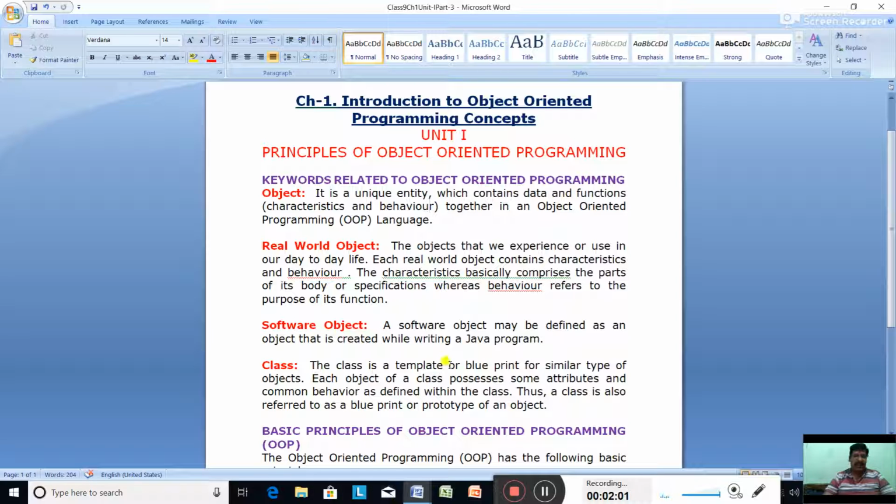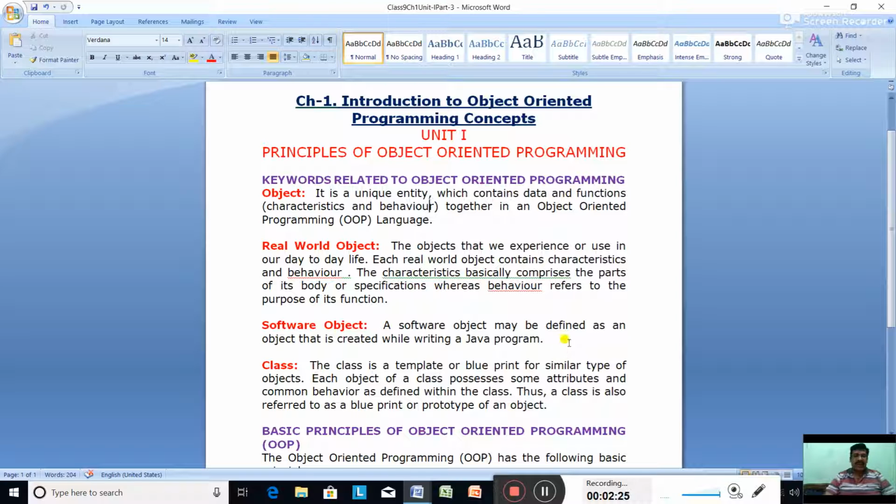When we compare a software object with the real world object, then the characteristics and behavior of real world objects are referred to as data members and member methods of the software objects respectively.